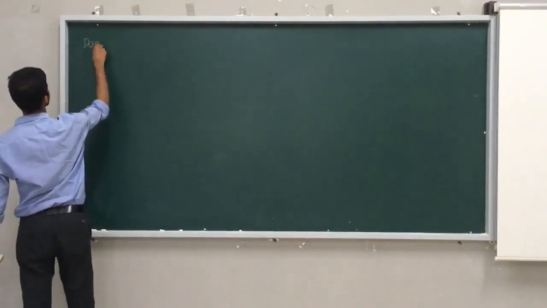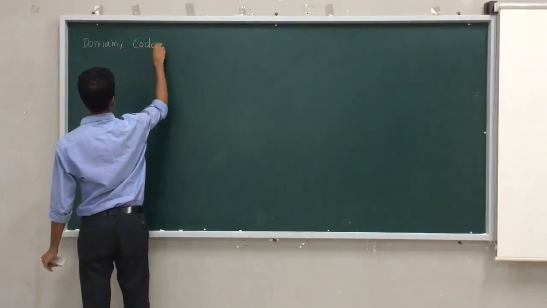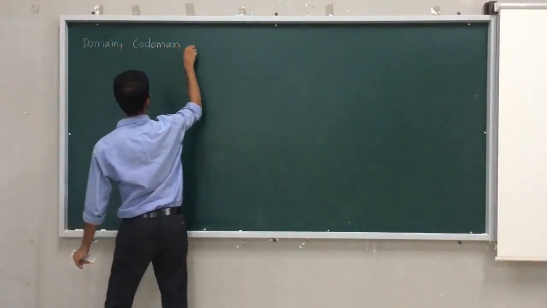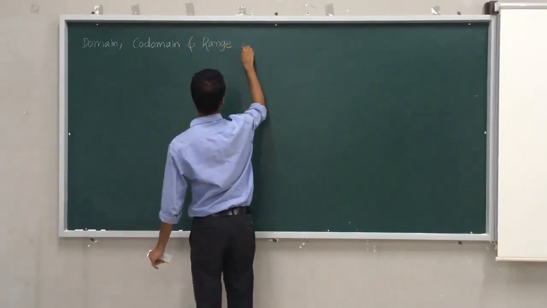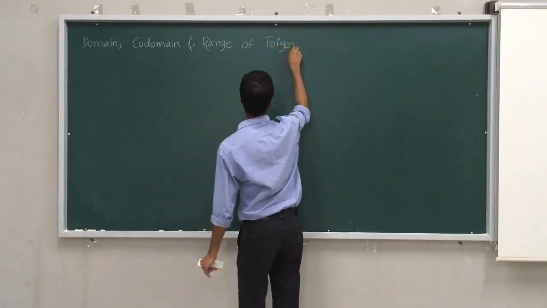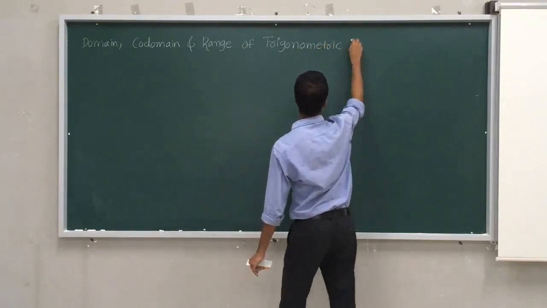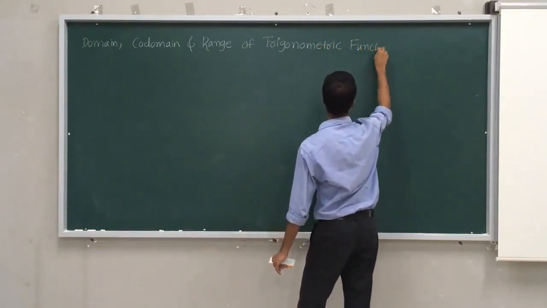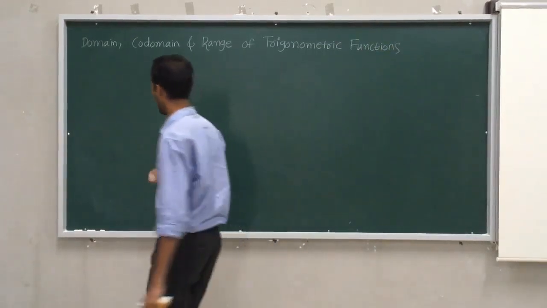I will write like this: domain, codomain and range of trigonometric functions. Okay, this is the title of today's video, the first title.